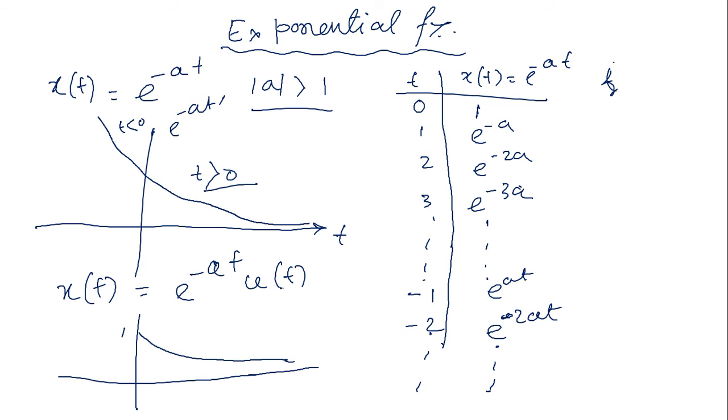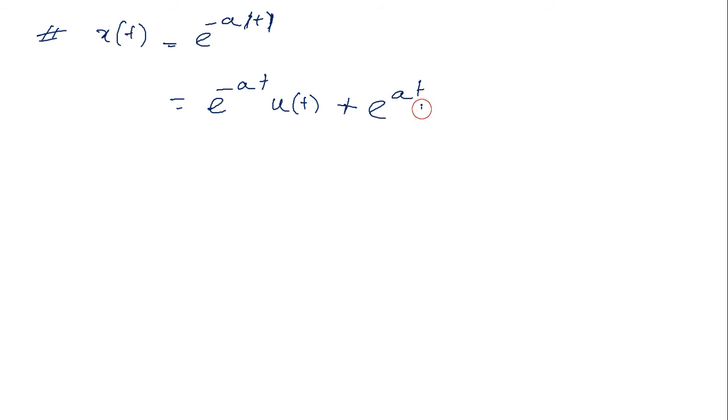Next, generally, whenever we get a signal like e to the power mod at, say they will give x of t equals e to the power minus a mod t. Mod t means t may be positive, t may be negative, both are possible. So the signal can be expressed like that: e to the power minus at u of t, plus e to the power at u of minus t.